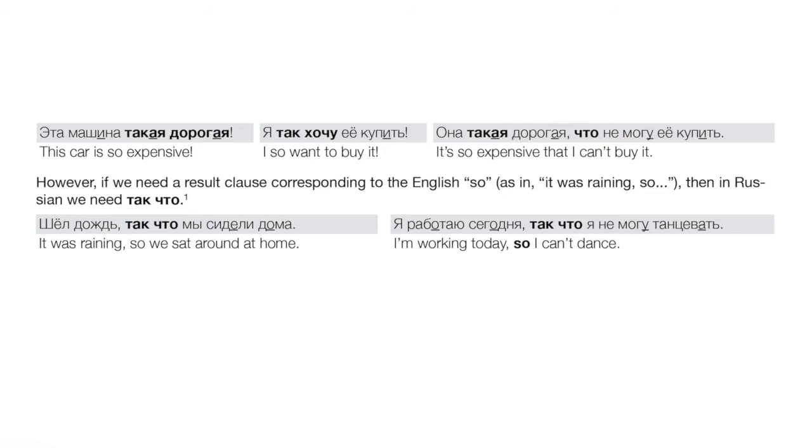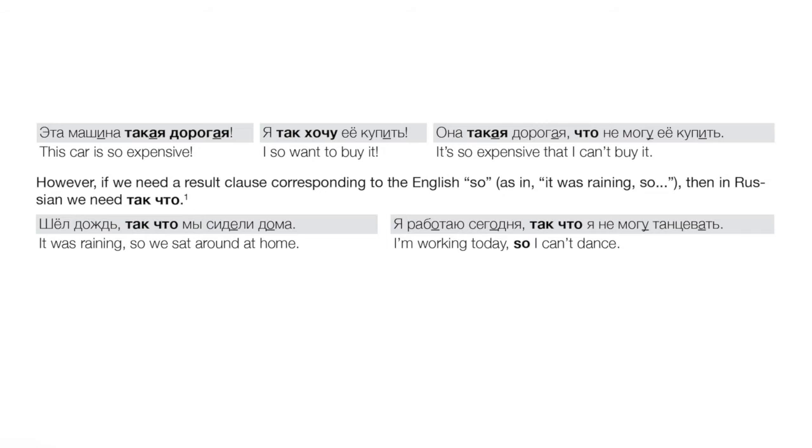Here we get an adverbial expression, я так хочу ее купить. I so want to buy it, right? So there's a shortened adverbial form to go with the verb, right? I so want. It's so expensive that I can't buy it. Она такая дорогая, что не могу ее купить. Okay, so there's some uses of so, right? Такой or так.